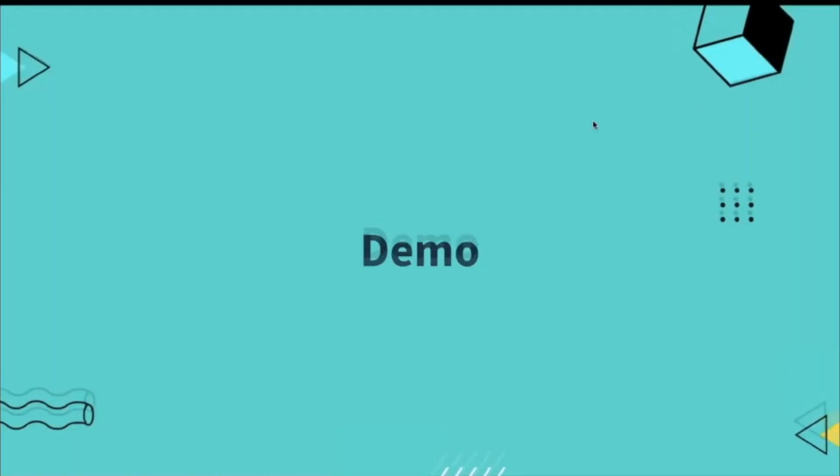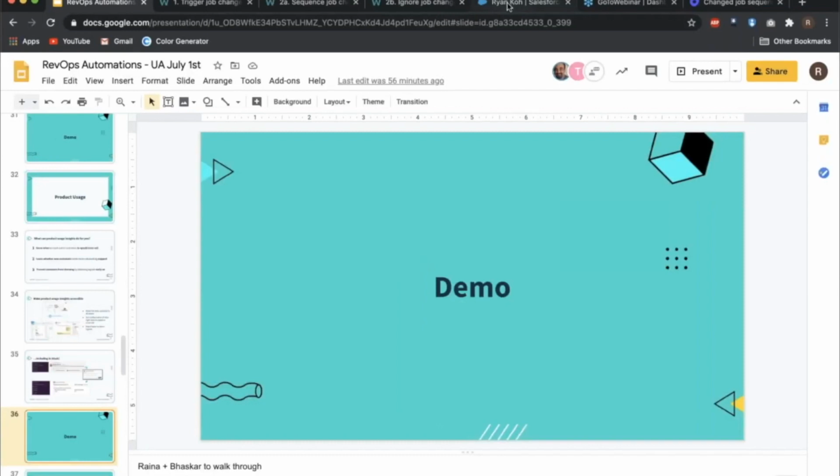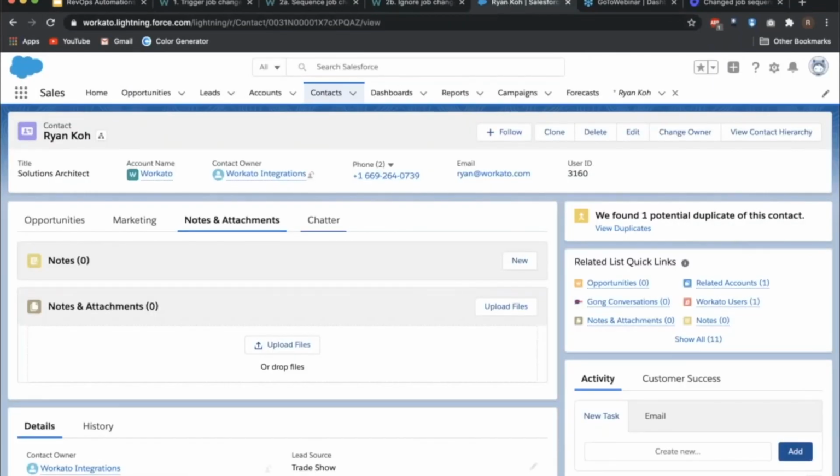Awesome. So let's take a look at how this may work. Let's say I'm an AE and I want to know how my champion at Workato, Ryan, is doing, what he's been up to. As an AE, I also don't typically spend my time in the Snowflake data warehouse. I'm spending more time in Salesforce, or in our case also Slack. So in Salesforce, I can quickly look at Ryan's Workato usage in quick links here.